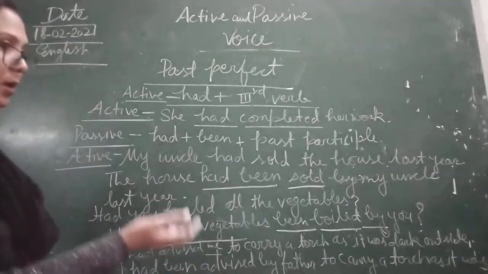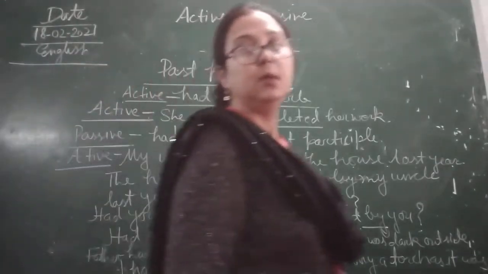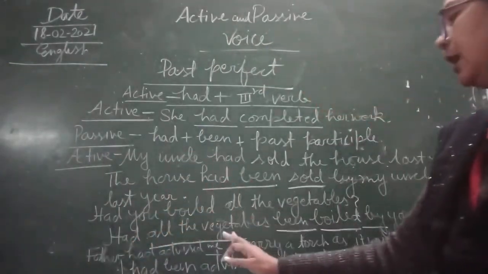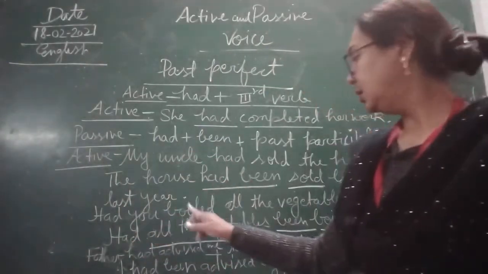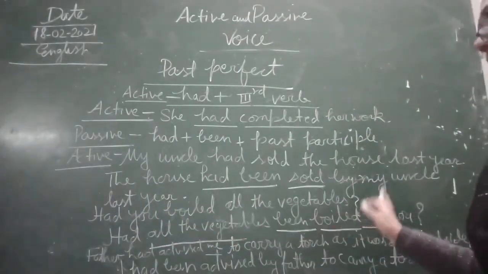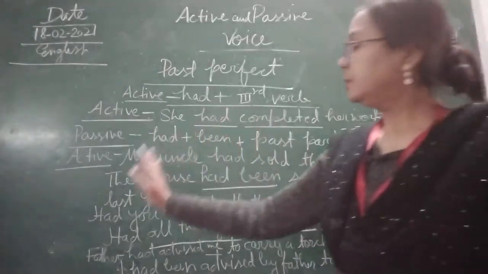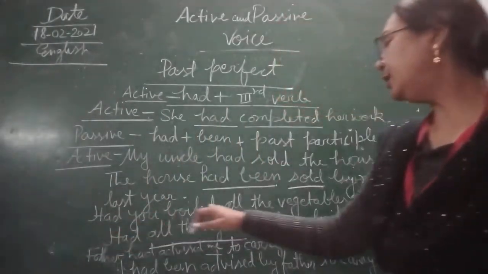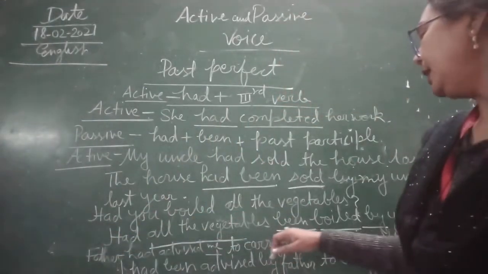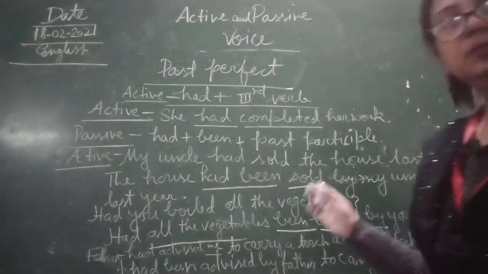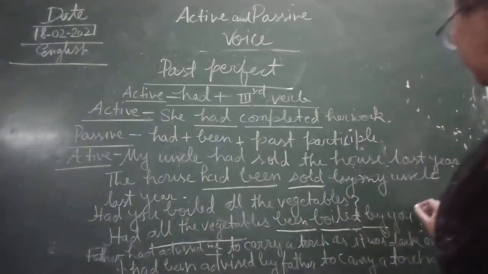In passive voice, "had" will be placed at the first. For "you boiled all the vegetables", all the rules will remain the same, only we place "had" there, and after the subject you write "been", then the other words, and then the question mark.